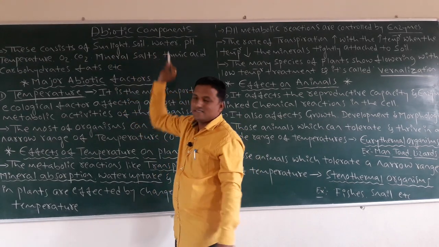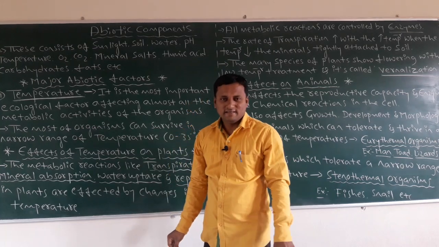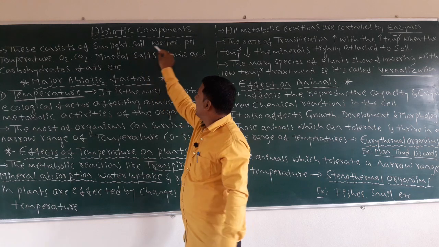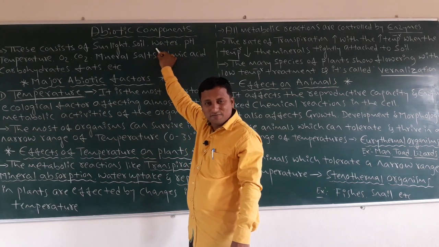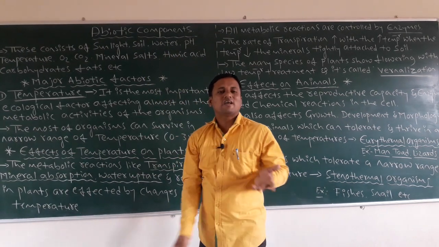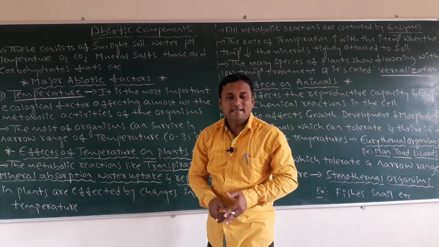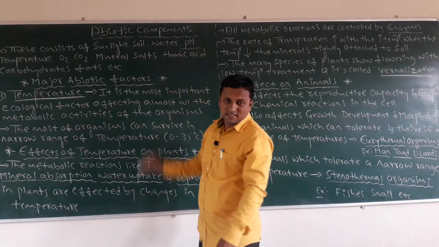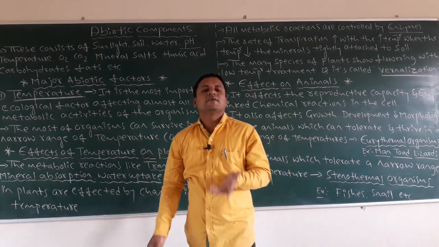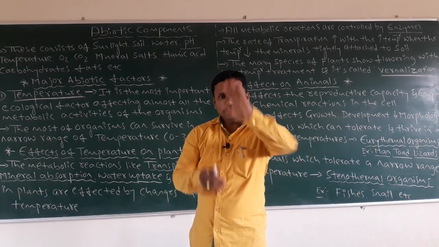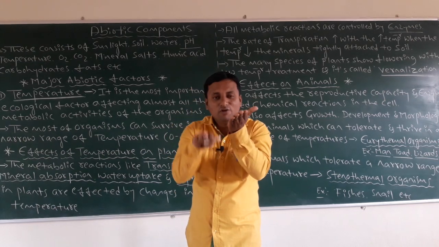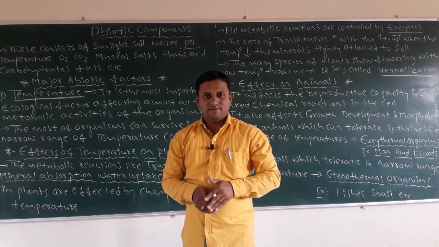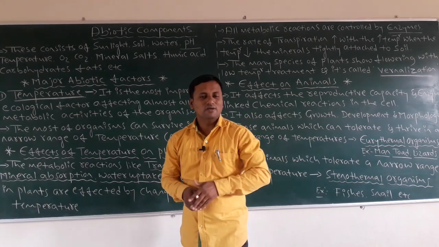The second one is soil. Soil is also a major abiotic factor. Next, water. Water is required by all types of living organisms, and it is also a major abiotic factor. And pH, that is hydrogen ion concentration. If it is high or low, it will affect living organisms, both plants and animals.